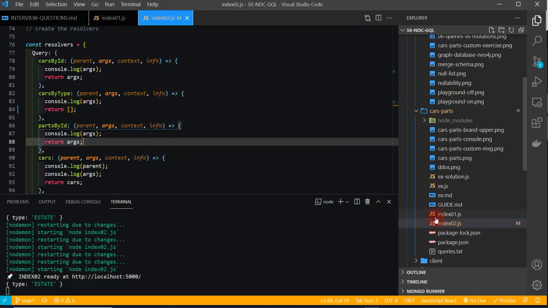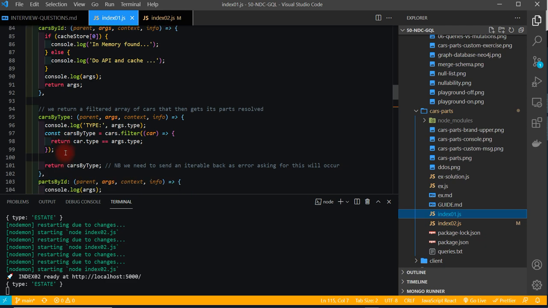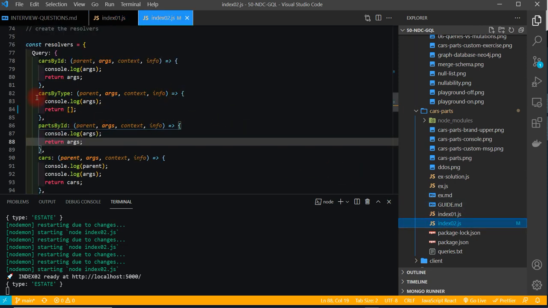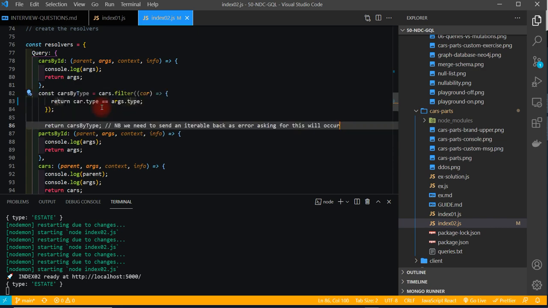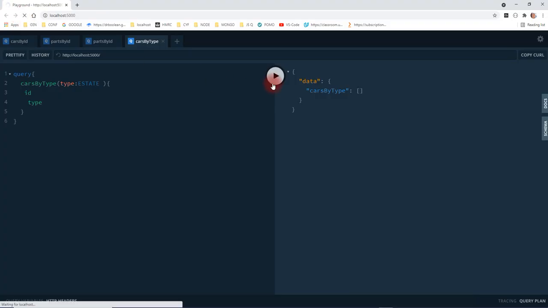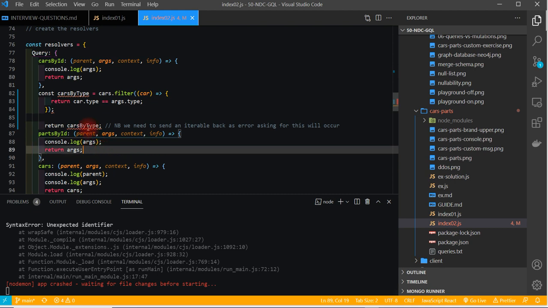This was the same in INDEX01. We actually had the right definition here. When we had cars by type, we had this here. So let's put this here and copy this into this one here. We obviously didn't update INDEX02. So cars by type. Refresh, see what happens. Unexpected identifier, return cars by type.